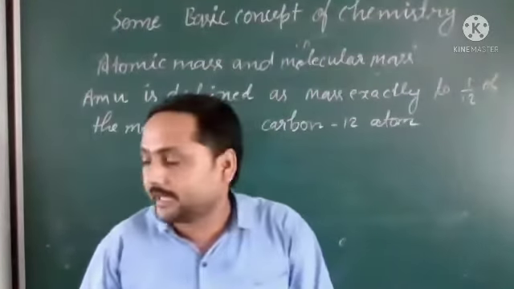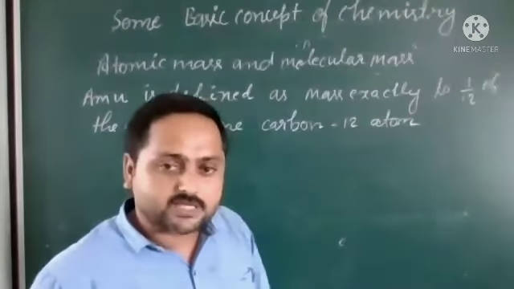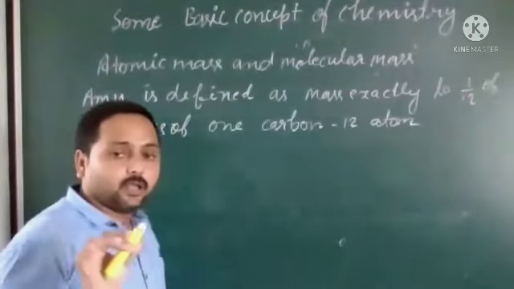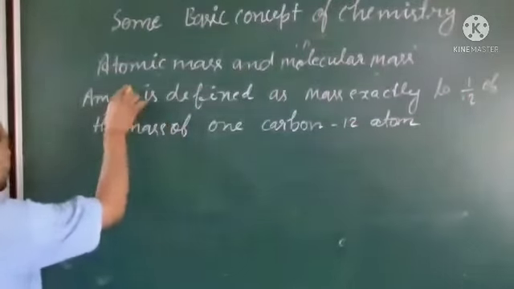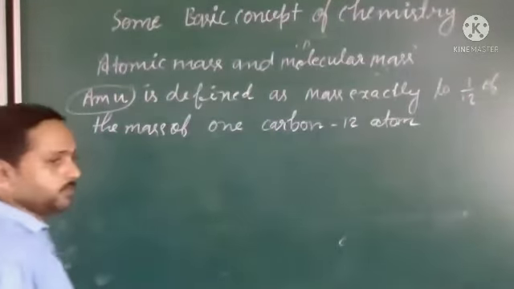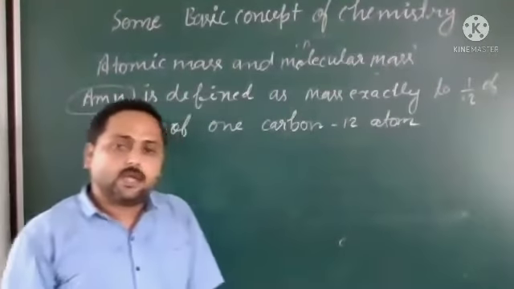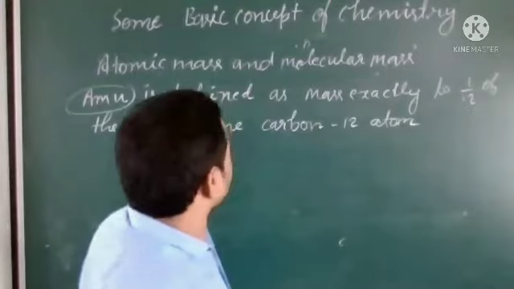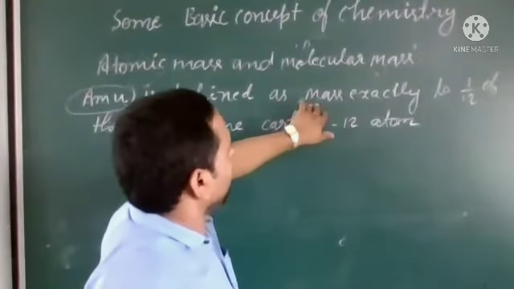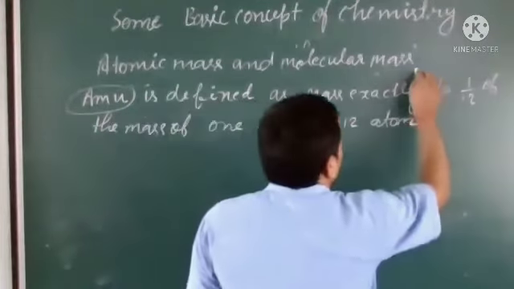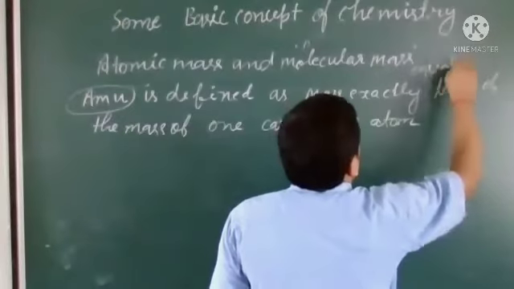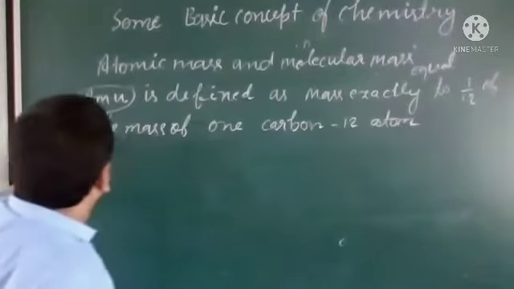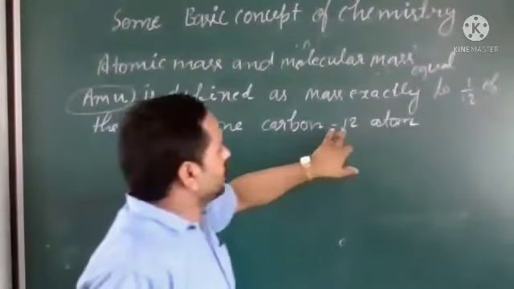This carbon is taken as the standard. So this is the value of AMU, and it is defined as exactly equal to 1/12 of the mass of one carbon 12 atom.